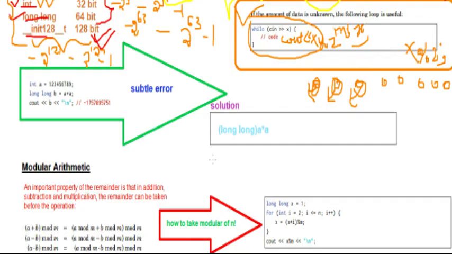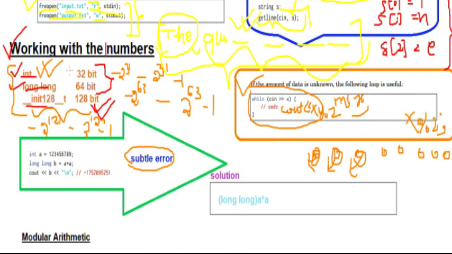Okay, now the next that we have is a subtle error. What is this error? Basically when you use these types of data types, if you declare a variable a as int, the data type of a is int and it stores this. Now you are declaring a variable b whose data type is long, and you are giving the value a into a. Now it is int into int, it will give an integer value.